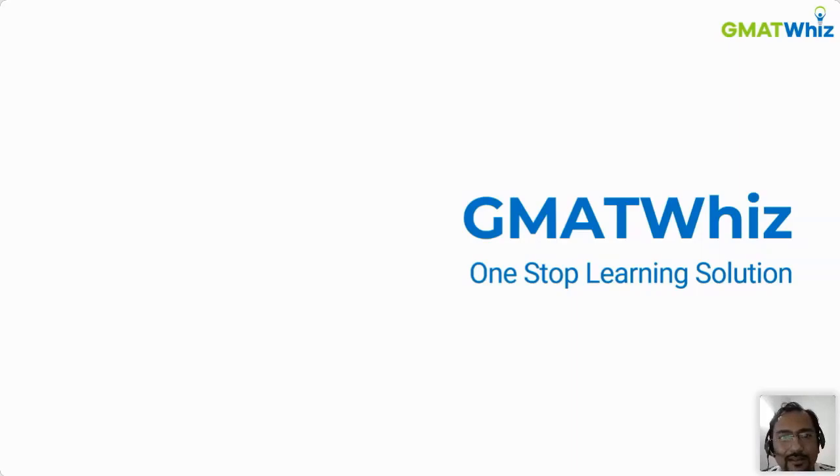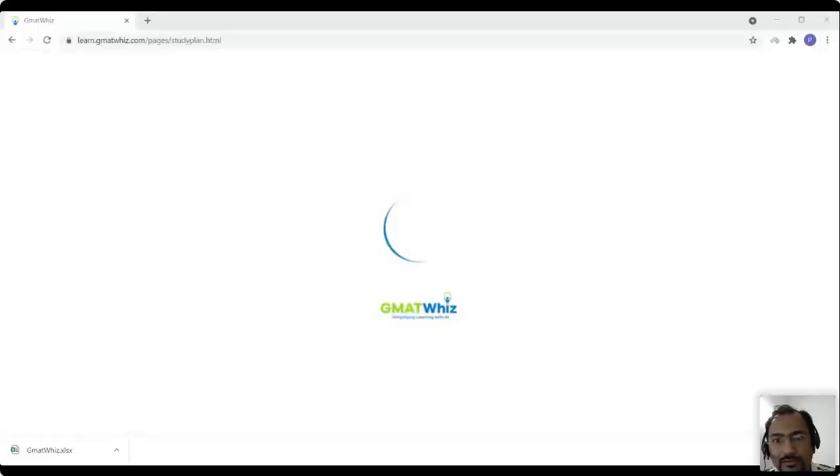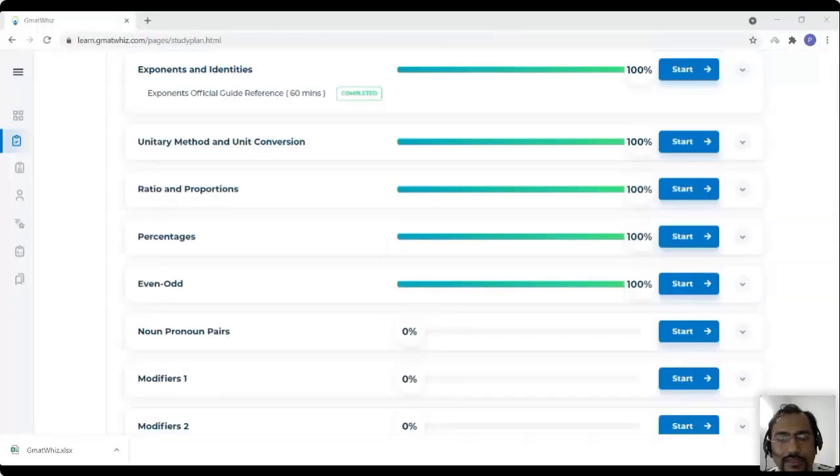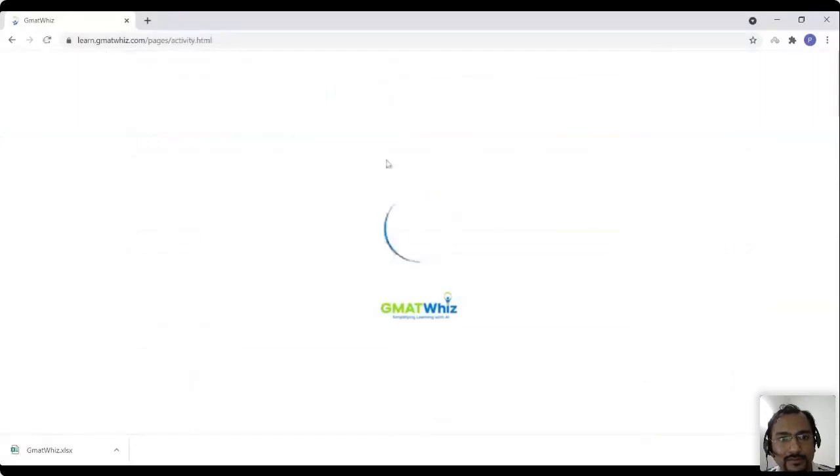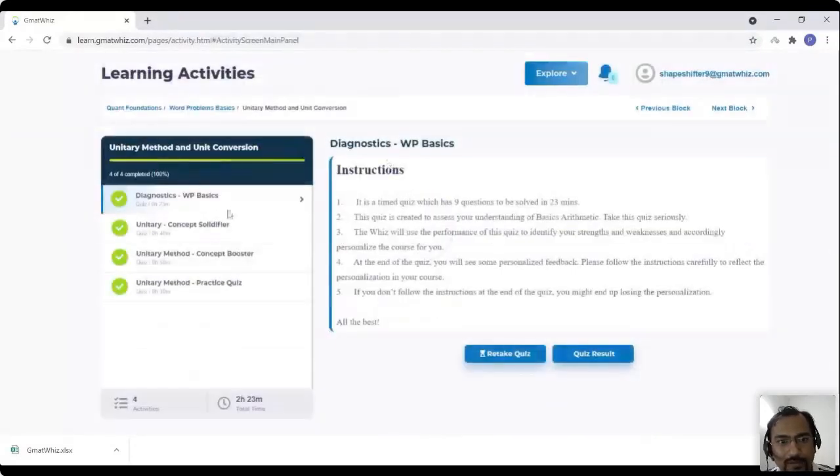Previously, when you used to access the notes, you couldn't access the video simultaneously. So that was a problem. It used to come on top of everything. But now I think Piyush must be showing it. So now you can simultaneously look at the video, keep the notes pane open at the same time, and write all the notes that you want to.